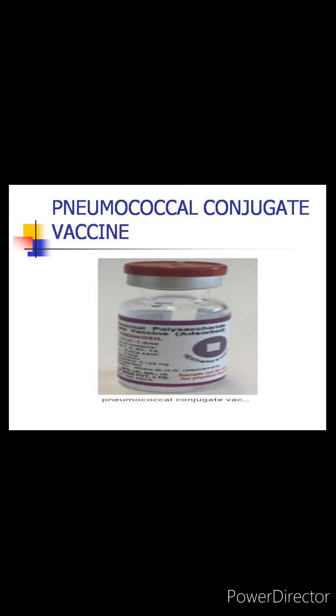It can be stored at 2 to 8 degrees centigrade, but it should not be frozen. The age of administration of this vaccine is 6 and 14 weeks. 2 doses are given, one at 6 weeks, other at 14 weeks, and one booster is given at 9 months. The route is intramuscular, and it is given in the anterolateral aspect of the thigh.